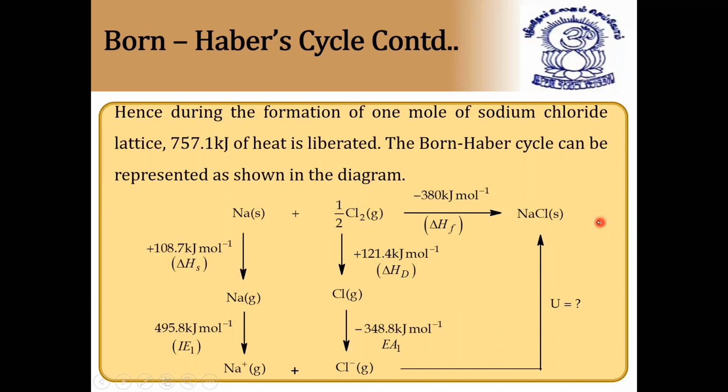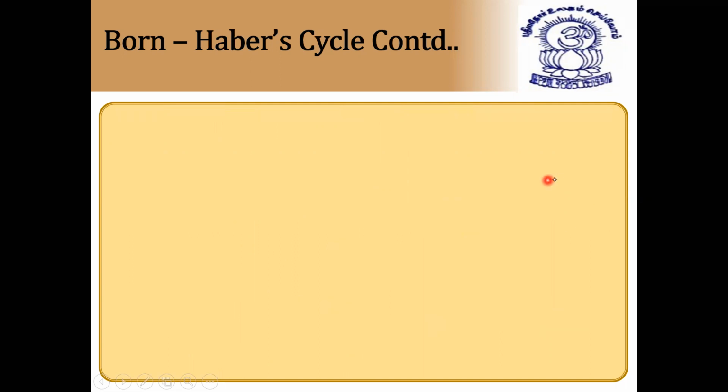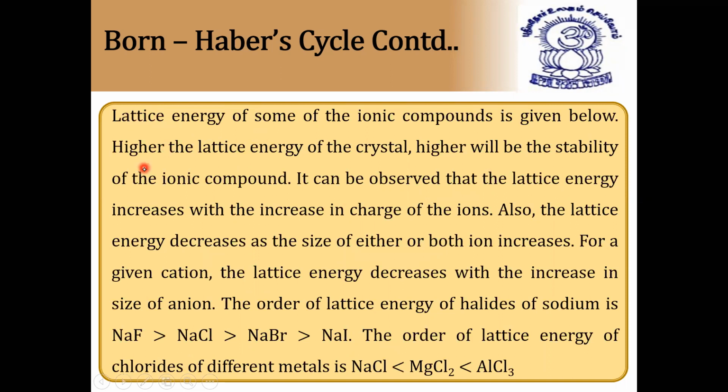Minus 380 means you have to take it as plus 380 on the right hand side. So this is called heat of formation of the entire reaction. And from that heat of formation, you can find out lattice enthalpy. So heat of formation is equal to the sum of all these energies, including lattice enthalpy. So U is equal to heat of formation minus all these enthalpies. I hope it is clear now. So very, very important, Born-Haber cycle.